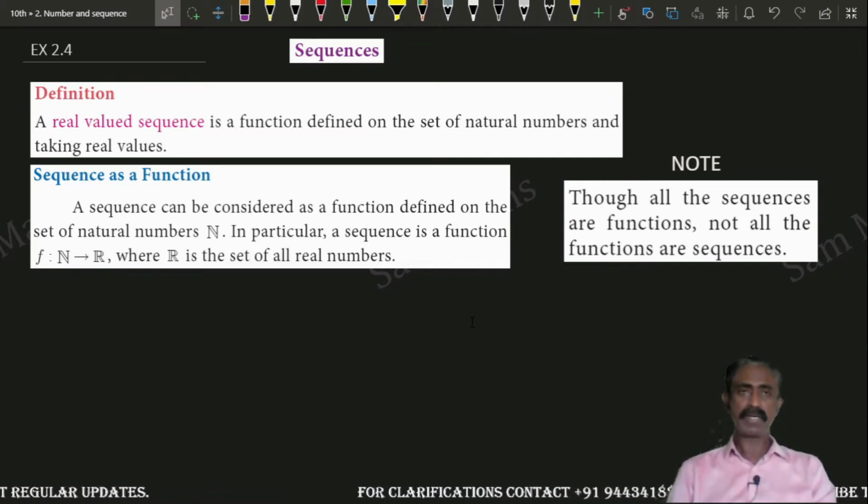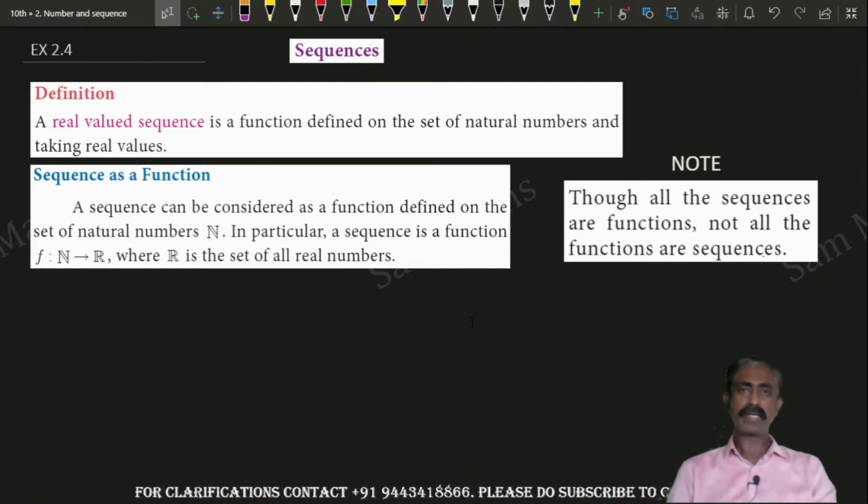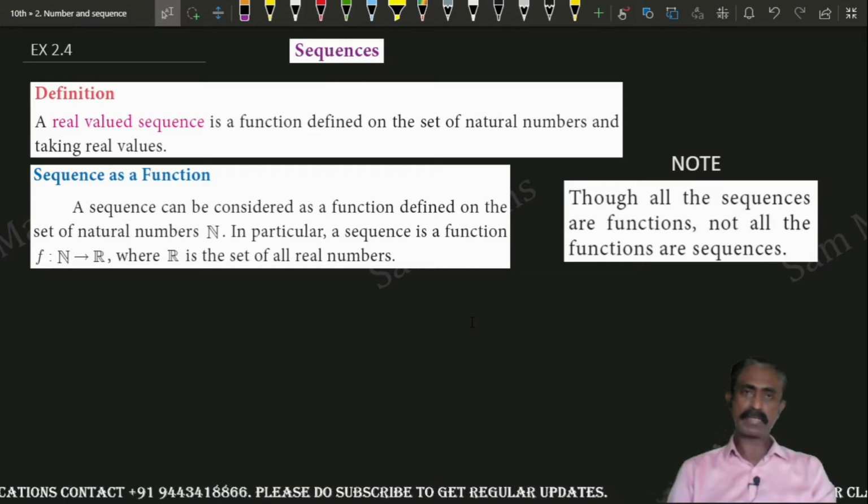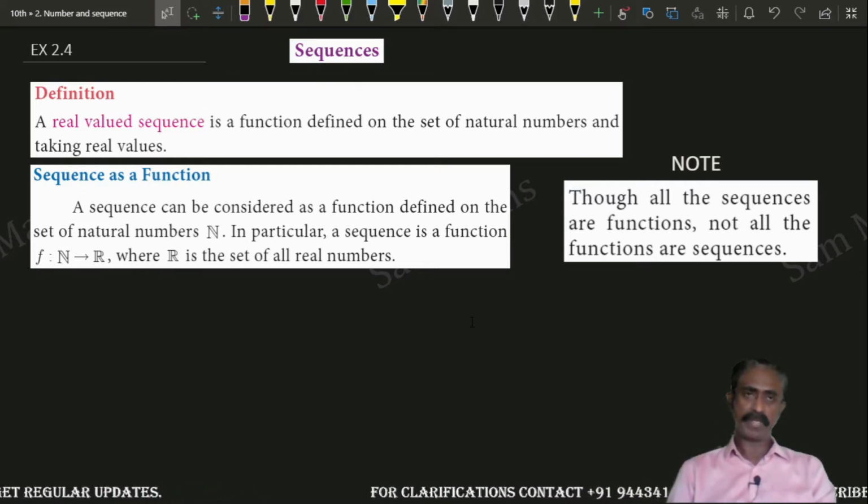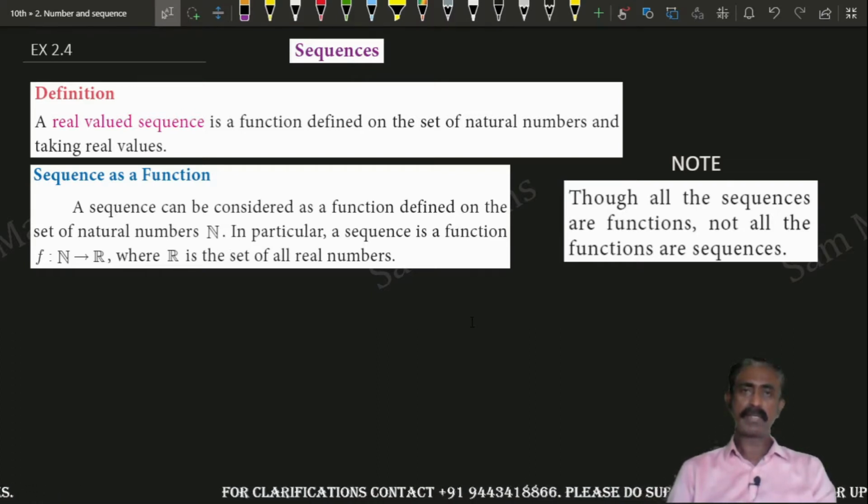In other words, a sequence can be considered as a function defined on the set of natural numbers N. In particular, a sequence is a function f from N to R, where R is the set of all real numbers.